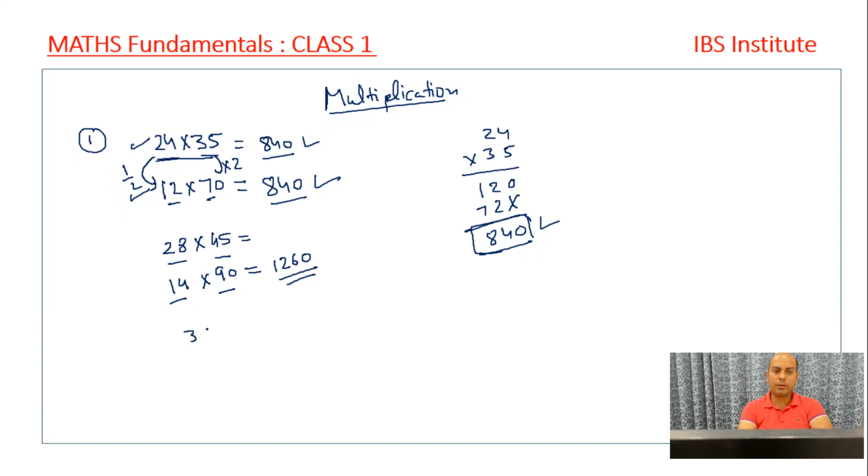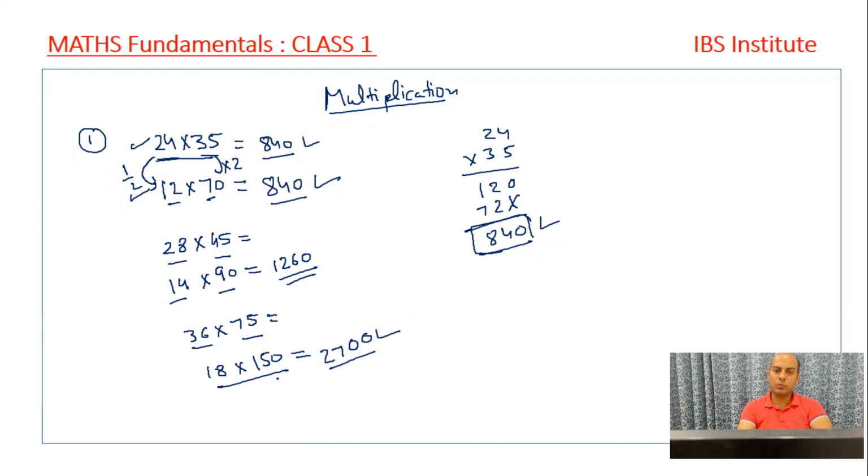I take one more example. Say the numbers given are 36 into 75. I don't know the table of 36, I don't know the table of 75. What do we need to do? Simply halve this number and double this number, that's 150. And now 18 into 150. If I know the table of 15 or 18, I can apply it directly. 18 5s are 90, 9 balance, 18 1s is 18, and 9 is 27, with the 0.